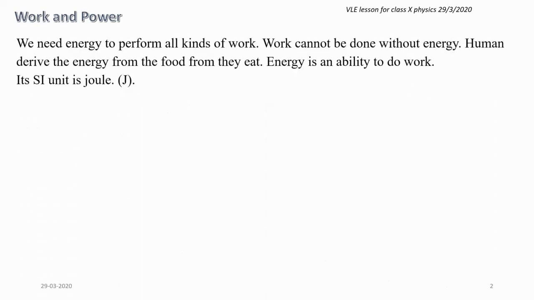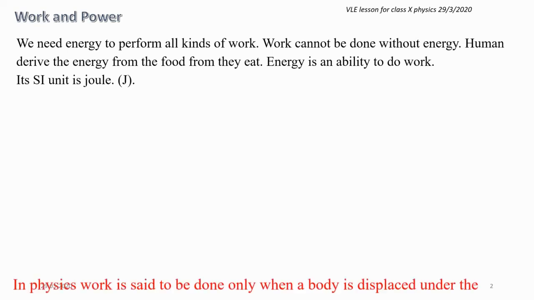We need energy to perform all kinds of work. Work cannot be done without energy, and we derive our energy from the food we eat. Energy is defined as the ability to do work. We have seen this in an earlier class. The SI unit of energy is joule, and the SI unit of work is also joule.